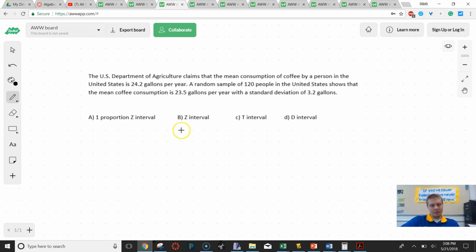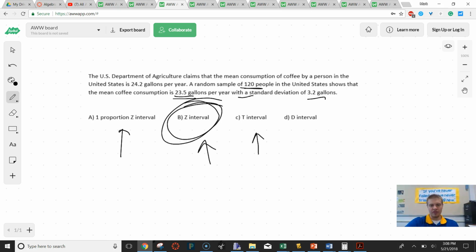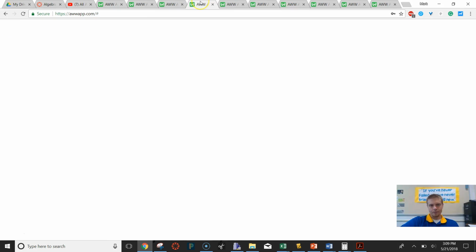On this, we have to figure out what type of interval this would be. When you read this, it says the U.S. Department of Agriculture claims a person in the United States consumes 24.2 gallons per year. A random sample was taken with 120 people in the United States that shows that they consume 23 gallons. Well, 120 people is large enough for our z-interval, and since it has a mean and a standard deviation, we know that's a z-interval. We'll use a t-interval if it's less than 30, and we'll use a 1 proportion interval if we get a proportion. But this one's definitely right because that sample size is large enough for us to use.